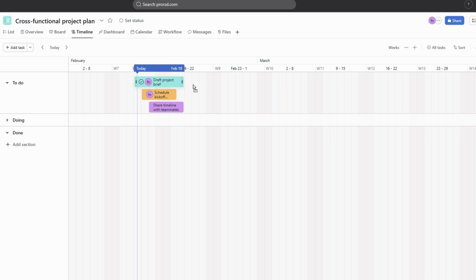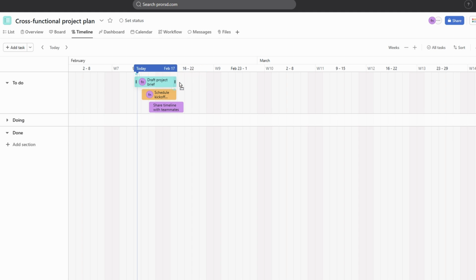Additionally, dependencies between tasks can be shown visually with lines connecting related tasks, helping you ensure everything is completed in the correct order. This intuitive layout allows for quick changes and provides a clear overview of your project, making it easier to stay on top of deadlines and resource allocation.